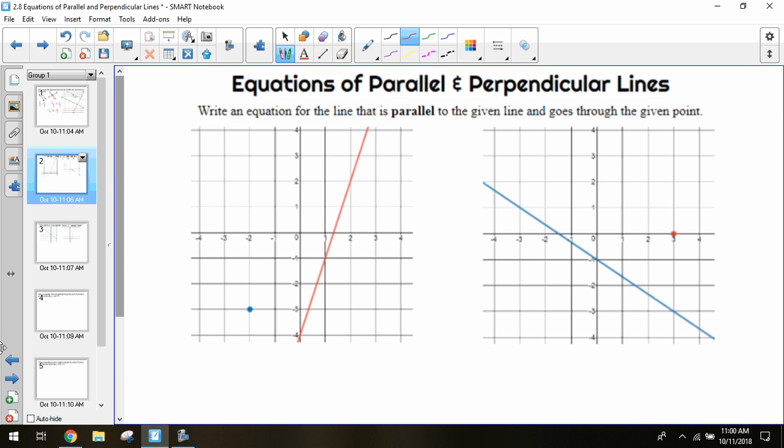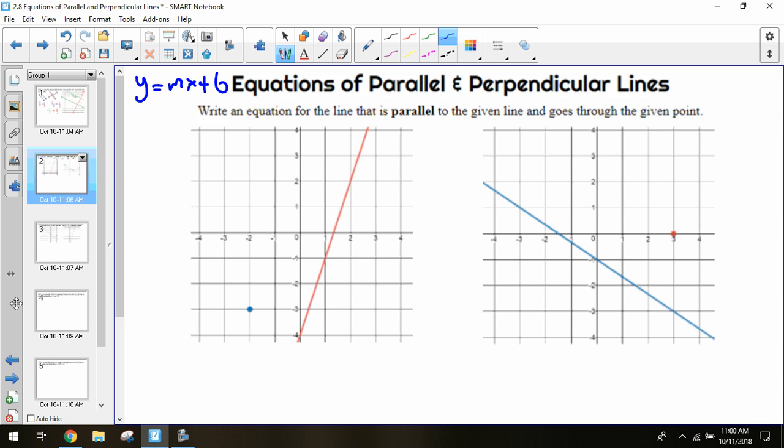If we remember from yesterday, linear equations have two things. They're always in the form y = mx + b. One thing is that slope, that m. Every linear equation will always have a slope. That's one thing we need to know in order to write the linear equation. The other thing is the b, that y-intercept. So these are the two things we need to find the equation of our line. If we want to write the equation of the line, we need to figure out what is the slope of this line and what is the y-intercept.